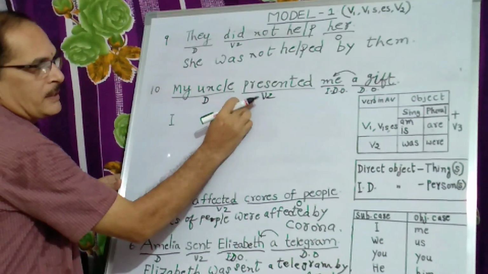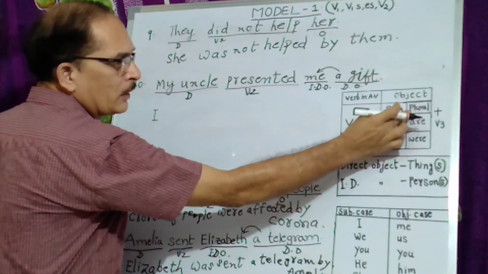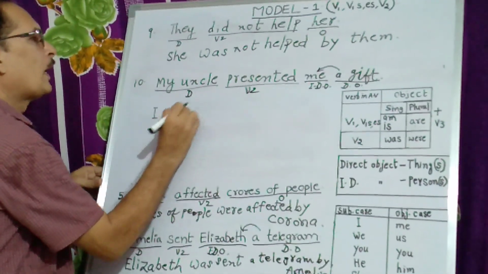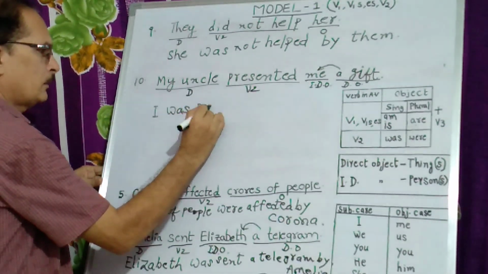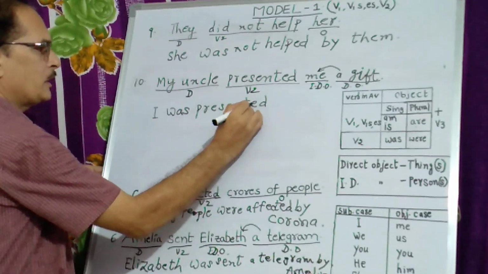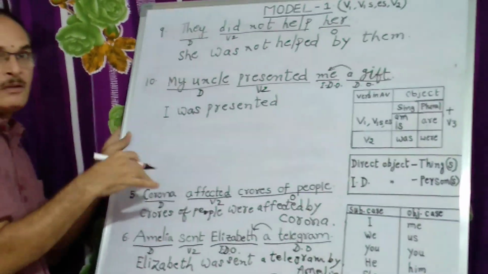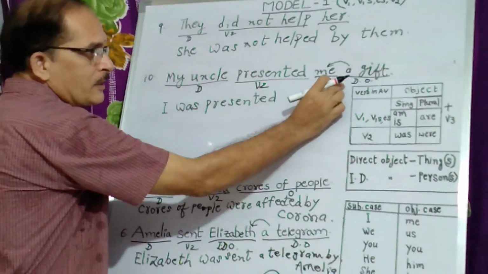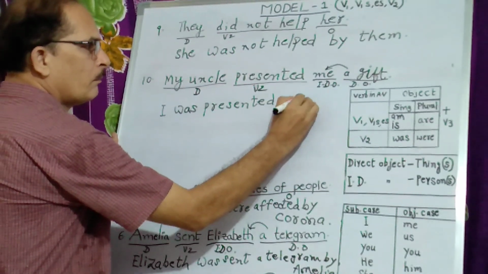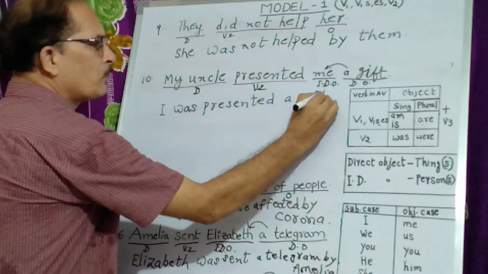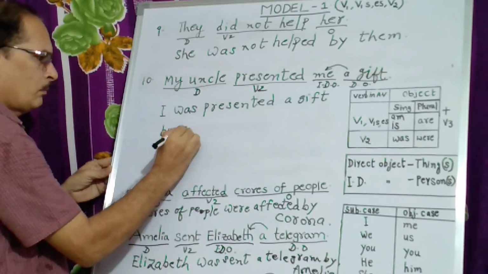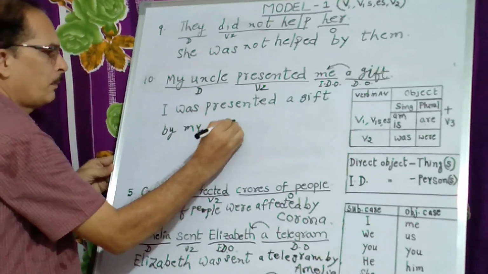I, singular number, presented, V2. V2 object singular number takes was. I was presented. This is the third form. By whom is not important, as I have already told you. What I was presented, that is more important. I was presented a gift. Let us include the direct object here. By my uncle.